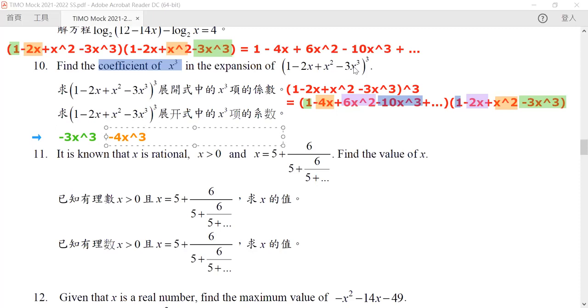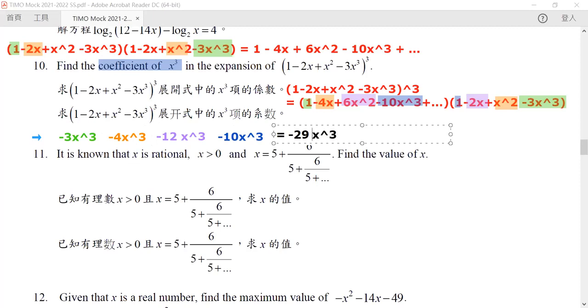For our purple term, it will be equal to negative 12x cubed. And finally, for our blue term, it will be negative 10x cubed. So if we sum them all up, it will be negative 3, negative 4, negative 2, negative 12, and negative 10. So what we get is negative 29. So our coefficient is negative 29.